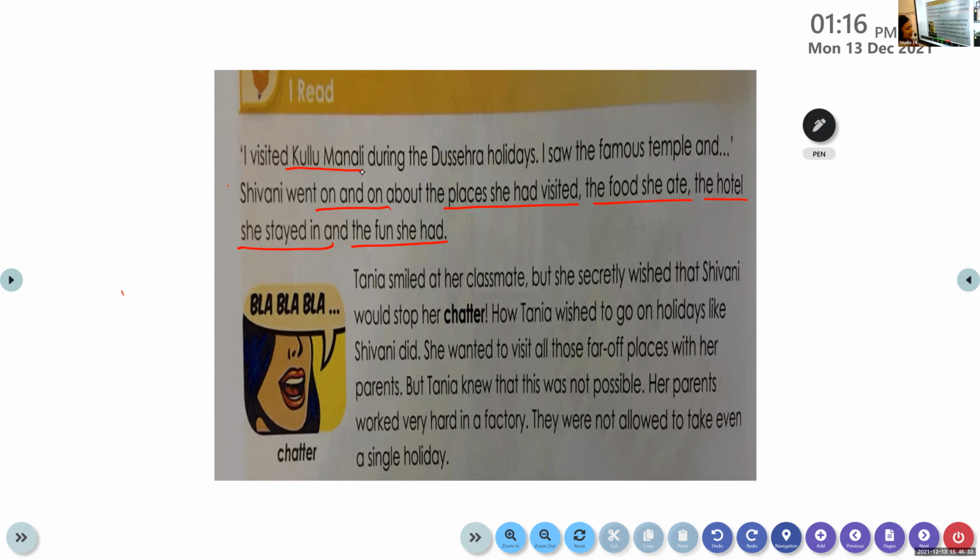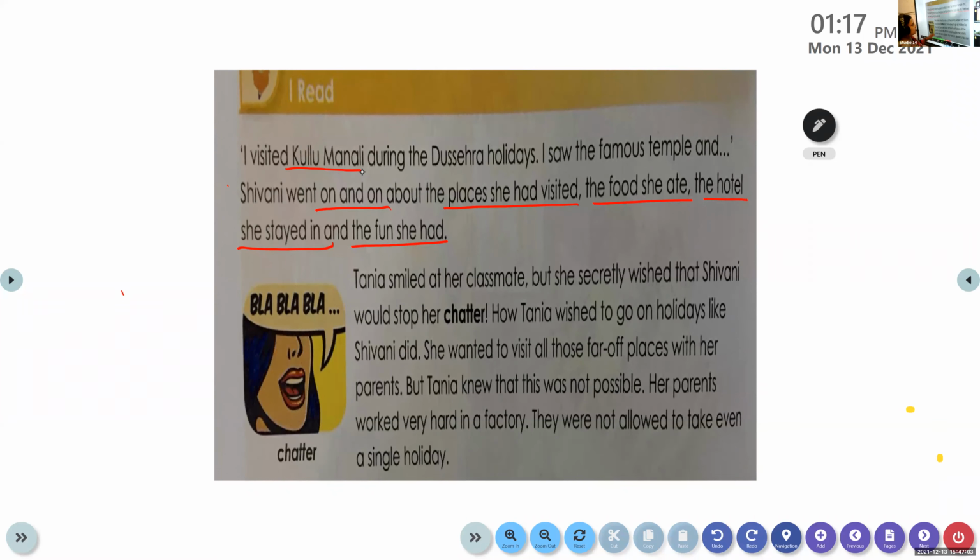Kulu Manali. Okay. You all also go visiting different places during the holidays, don't you? Now that the Corona pandemic is there, we avoid going to many places. But otherwise, we generally travel to different places during our holidays. Don't we do that? The same way, Shivani also visited Kulu Manali during the Dasera holidays.